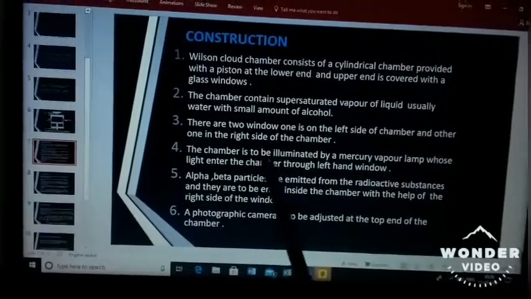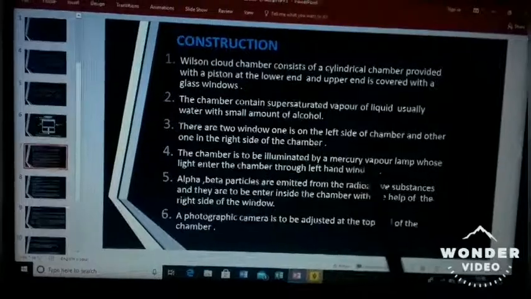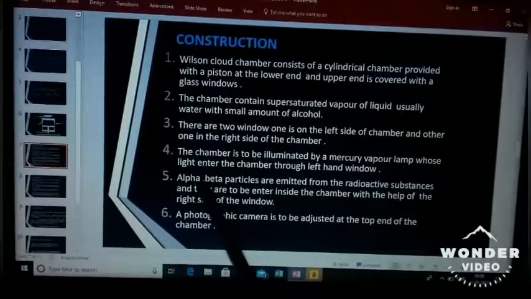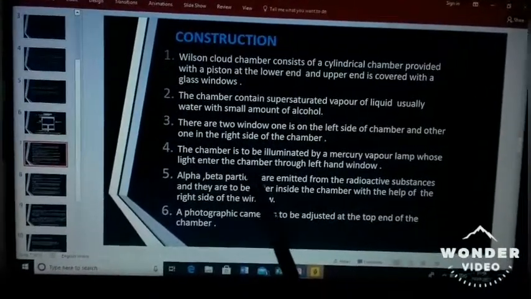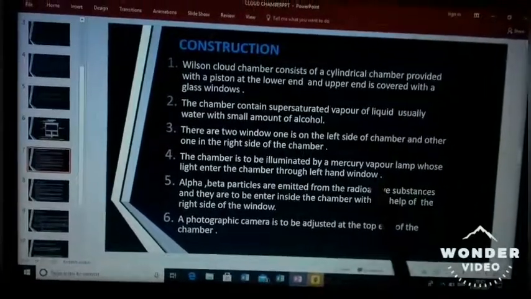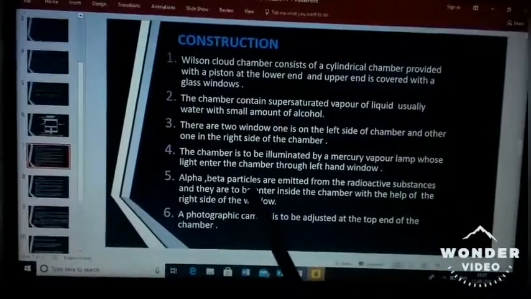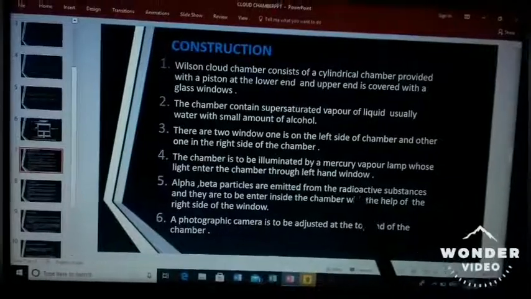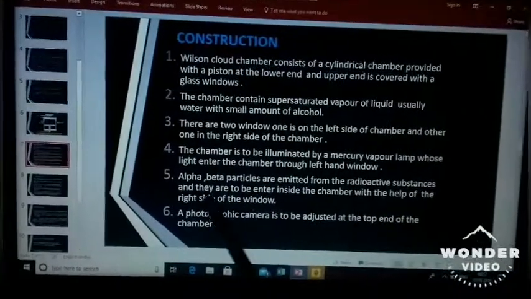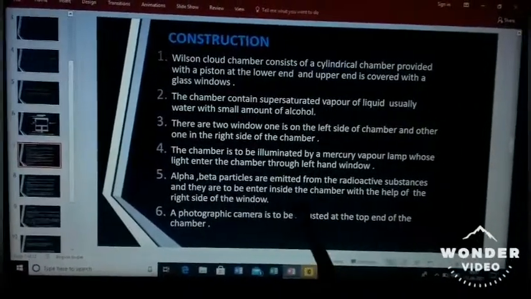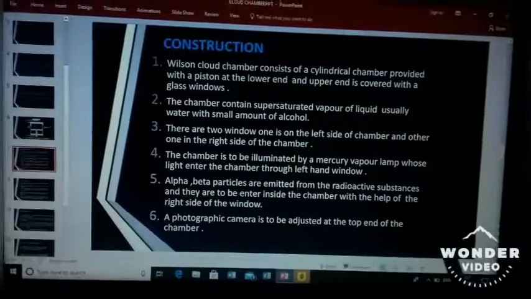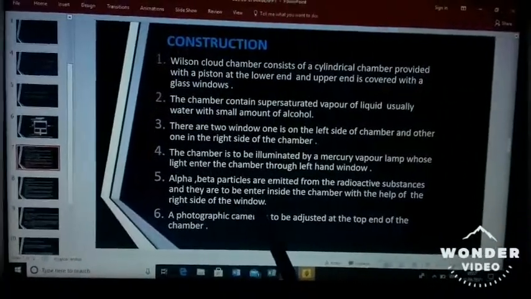The chamber is illuminated by a mercury vapor lamp whose light enters the chamber through the left-hand window. Alpha and beta particles are emitted from a radioactive substance and enter the chamber through the right-side window.